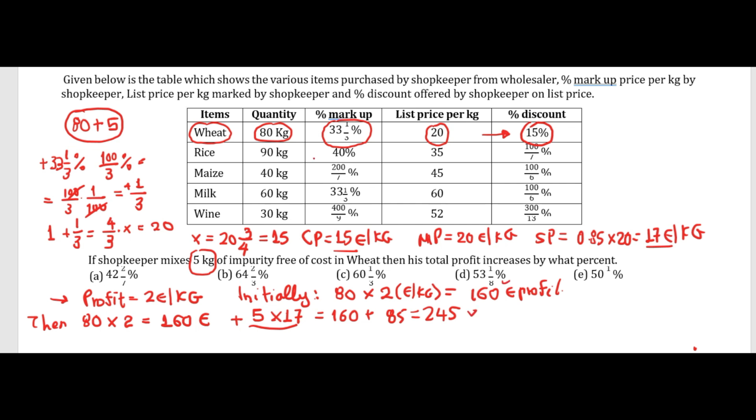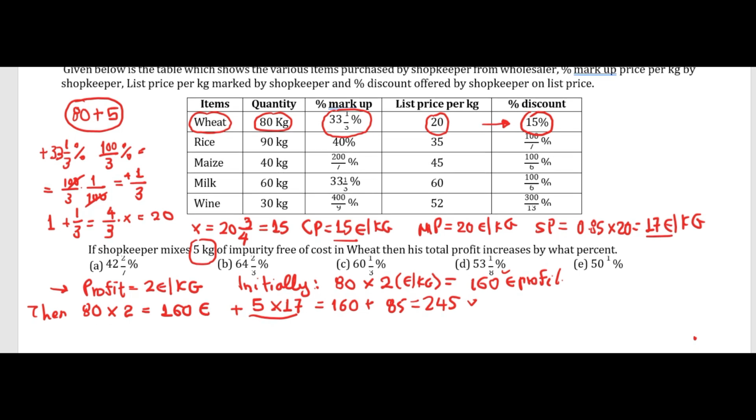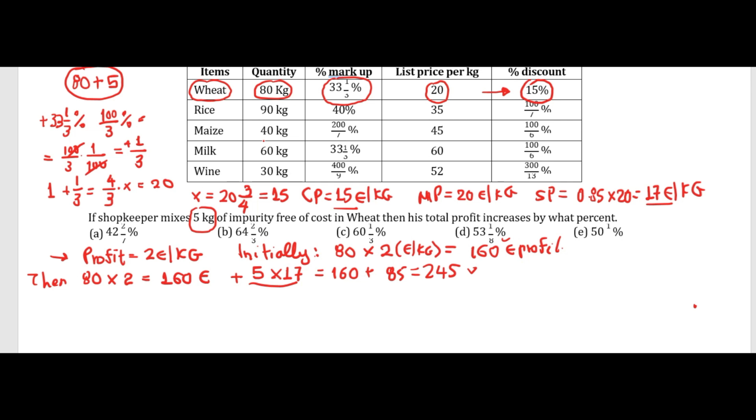The old profit was 160, and we want the percentage increase. So we have here the percentage increase in profit equals the change in profit divided by the original profit, times 100%.